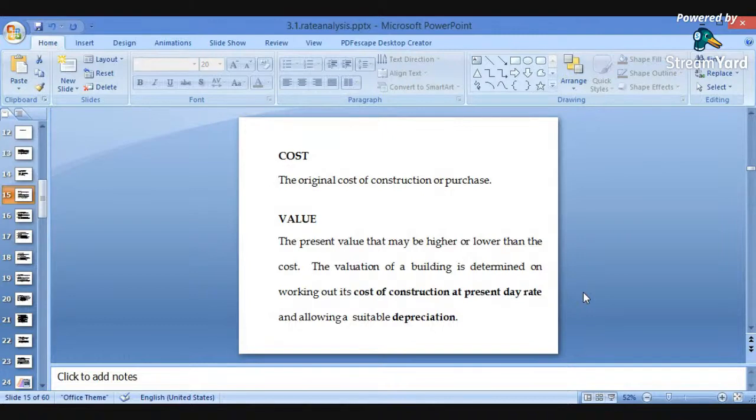Again, it is also dependent on depreciation. We will see depreciation in detail in the next few slides. In short, depreciation is the decrease in the cost of any structure due to wear and tear. After the lifespan of the building, suppose the construction took 10 years and it is older than 10 years or 20 years, that means depreciation will be there. There will be wear and tear of the structures.